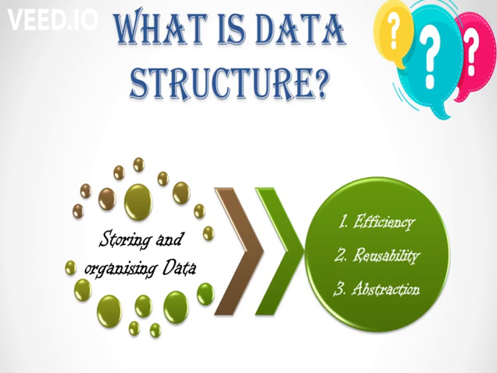The final advantage we have here is abstraction. When it comes to a data structure, it is specified by the abstract data type only, which provides various levels of abstraction. How can we say that? If we have a client program, the client program is going to use the data structures.